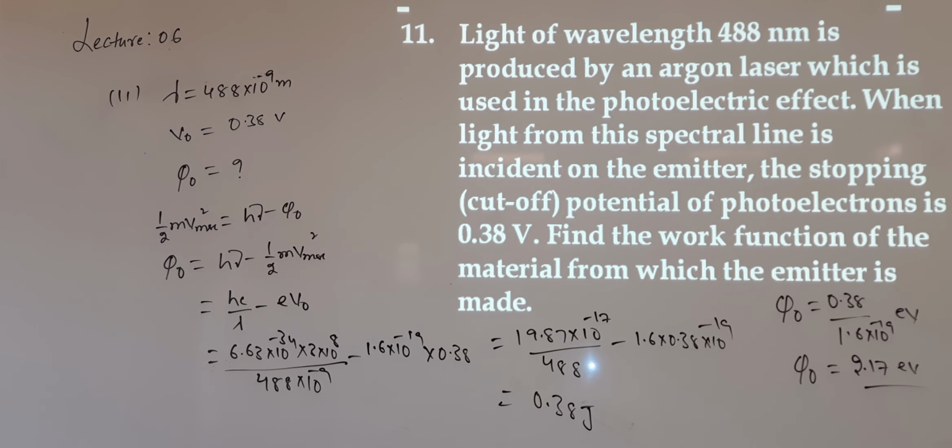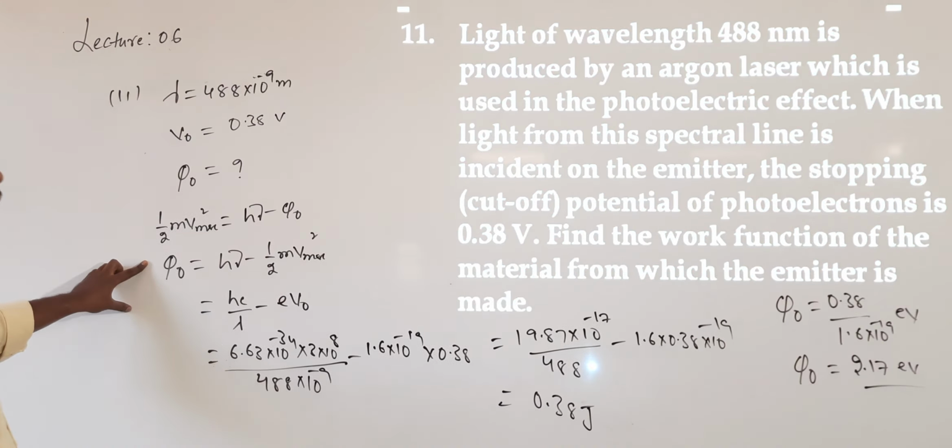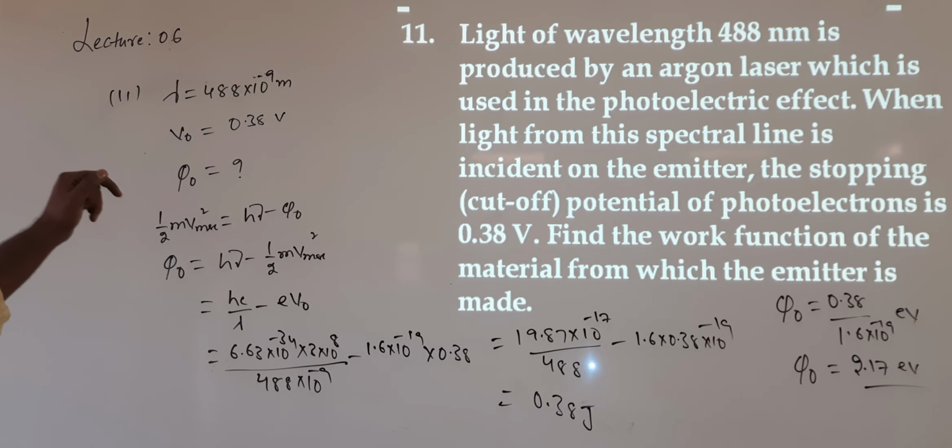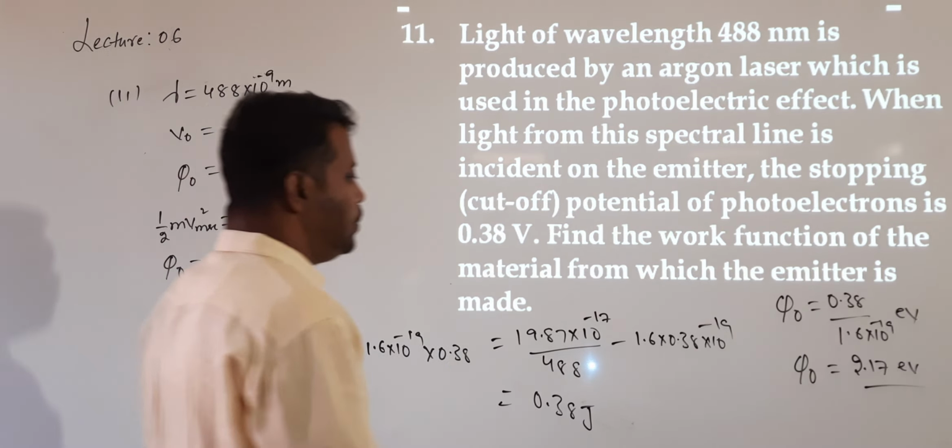E into V naught value is 0.31. What work function value are they asking to calculate? Find the work function of the material. Only the work function they are asking to calculate. In the question, this is the answer of 0.38 joules.